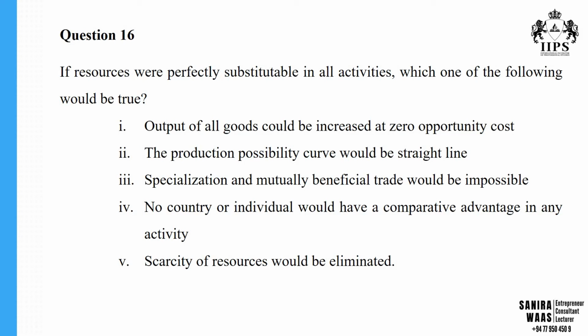The answers given in this question are much more advanced and complex. You can find it is talking about specialization, mutually beneficial trade, and comparative advantages. But this is a very simple concept, which is identified under opportunity cost and the production possibility curves. If the resources were perfectly substitutable, what will happen? Let's go with a little example.